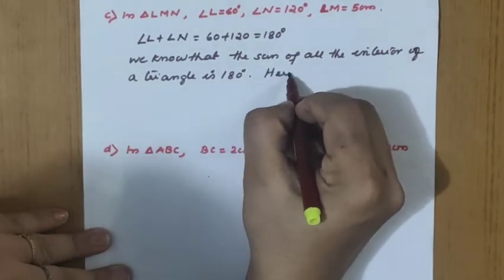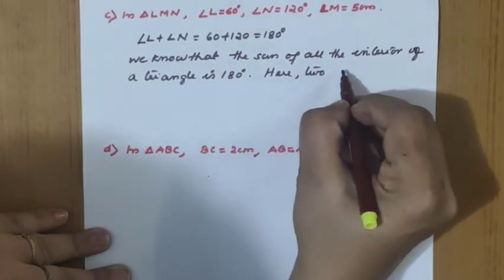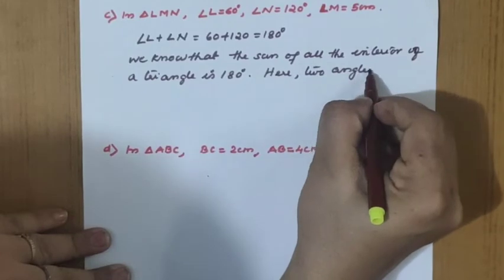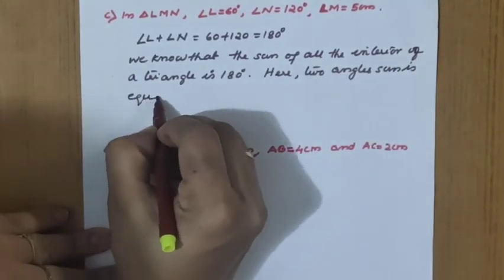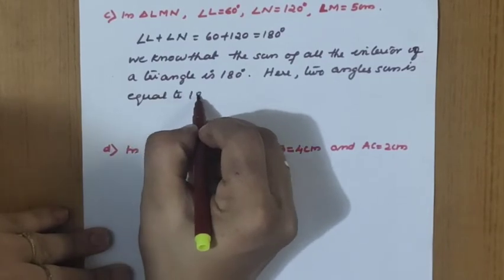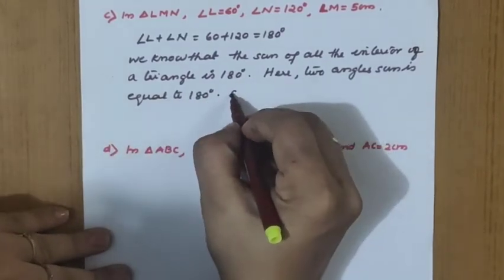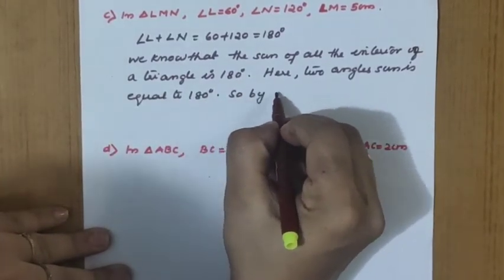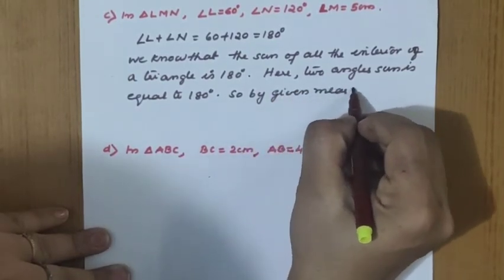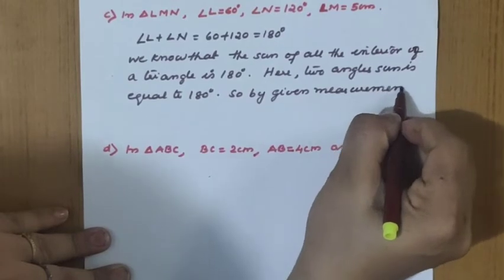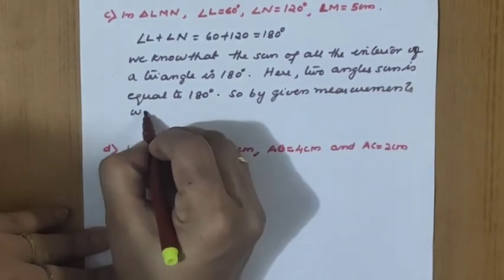Here two angles' sum itself is equal to 180 degree. So by the given measurements, we cannot construct a triangle.